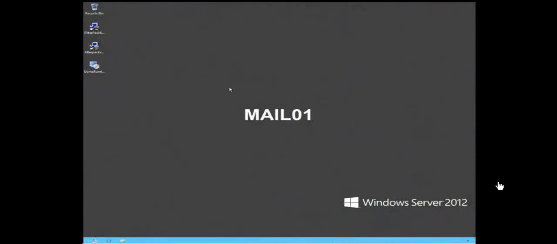Restart the computer. We restart the server. You can also install these prerequisites from the Exchange Server installation GUI. You can check one checkbox, and Exchange Server will install these prerequisites for you. Let's continue.